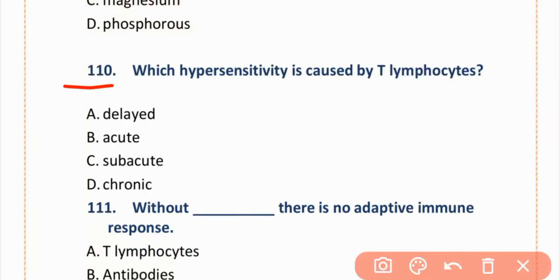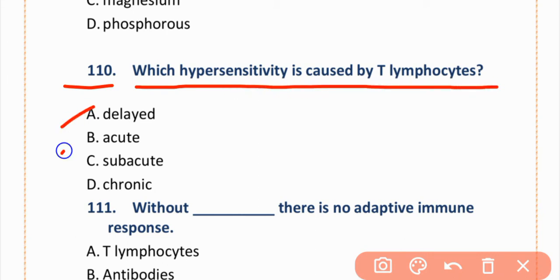MCQs 110. Which hypersensitivity is caused by T lymphocytes? Option A is delayed, B is acute, C is subacute, D is chronic. The correct option is option A, delayed.